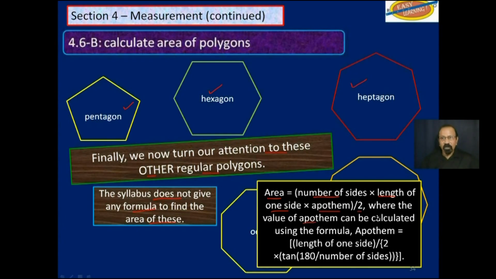And then it goes on to say how to find the apothem, which is length of one side divided by 2 times tan of 180 over number of sides. Sounds complicated. I will show you how to use that, but you don't have to remember that formula. We can reason it out based on formulae that would be given on the formula sheet.